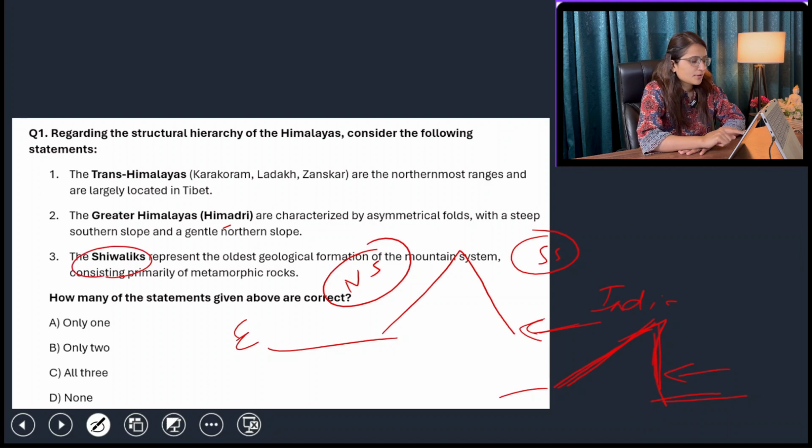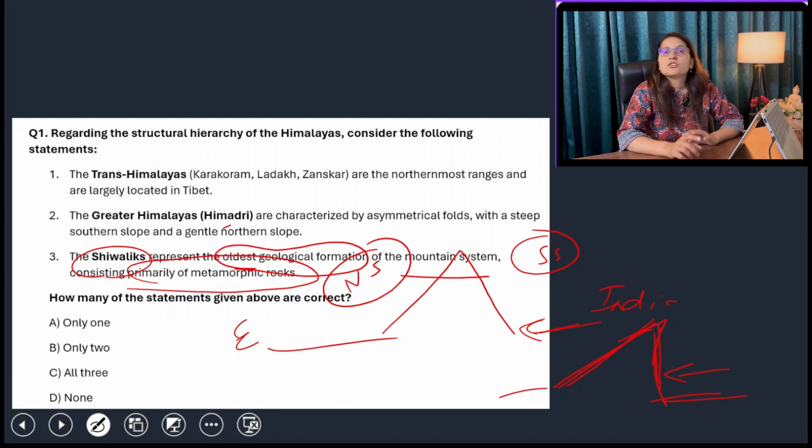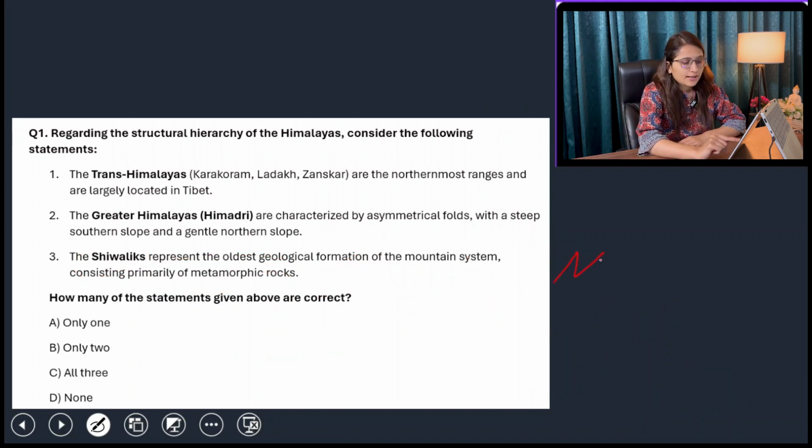The Shivaliks represent the oldest geological formations of the mountain system, consisting primarily of metamorphic rocks. Shivaliks are the youngest rocks and not the oldest rocks. Whenever these two plates were converging, first of all, Greater Himalayas were formed, and they are constantly colliding with each other, converging with each other.